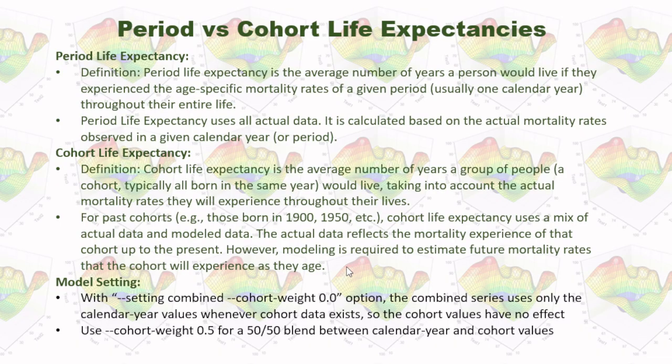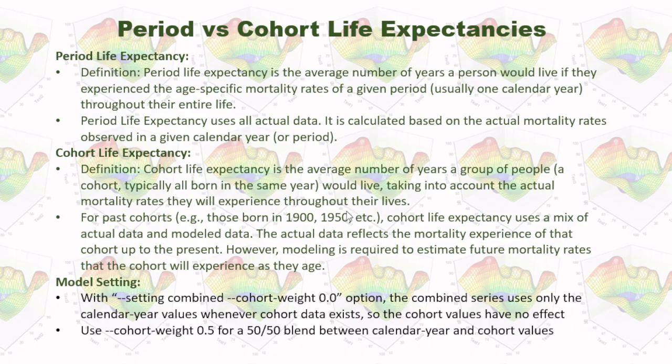However, modeling is required to estimate future mortality rates that the cohort will experience as they age. That is saying, for example, if we consider the group of people who were born in 1950, some of the people who were born in 1950 passed away already, so we have the actual data.